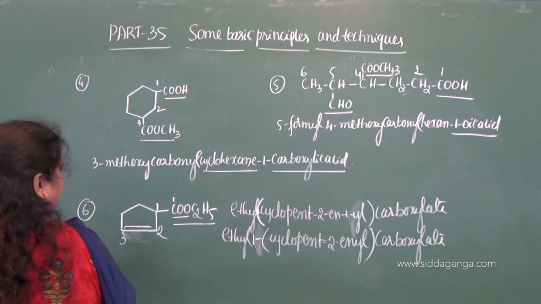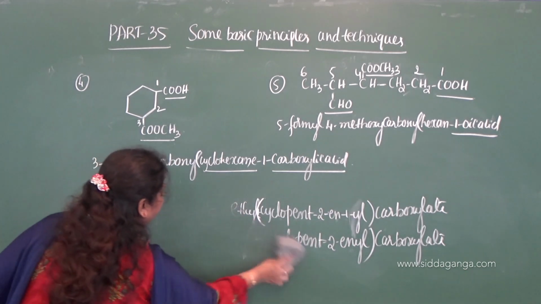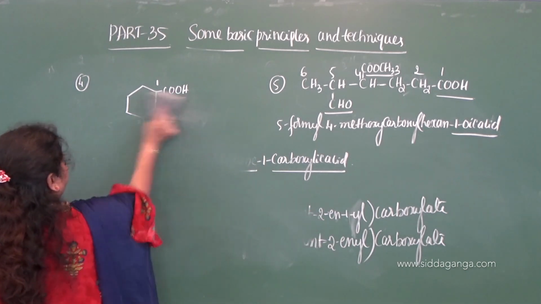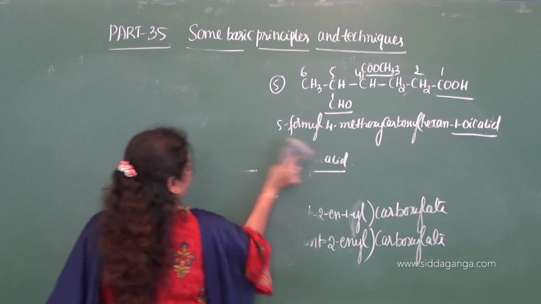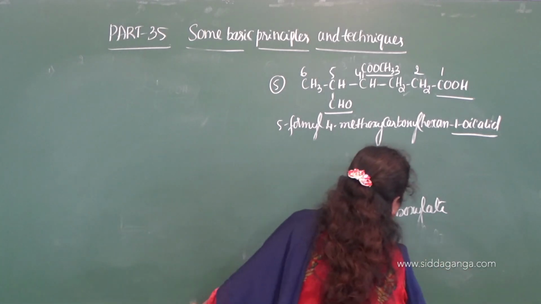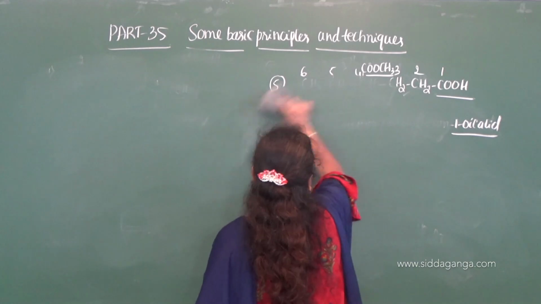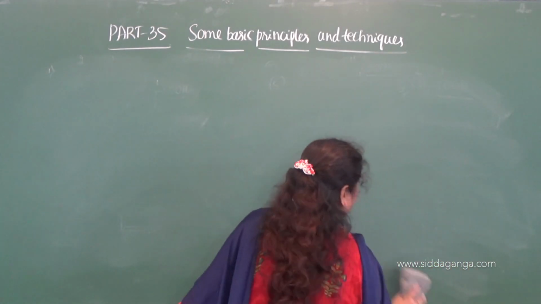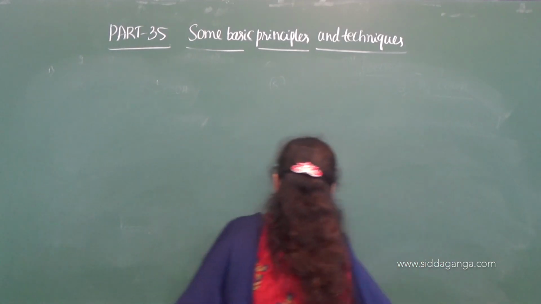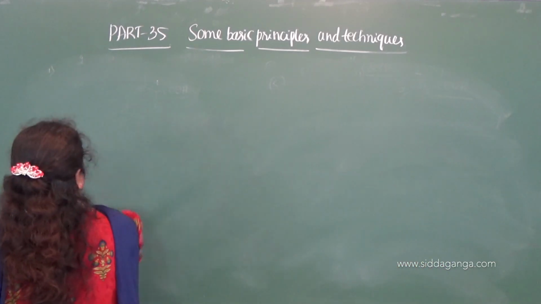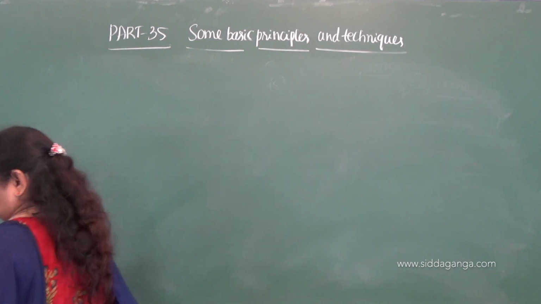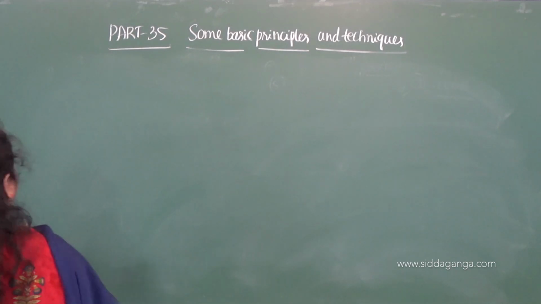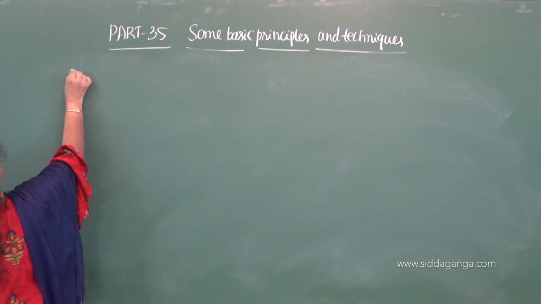Write down the next example, the seventh one.